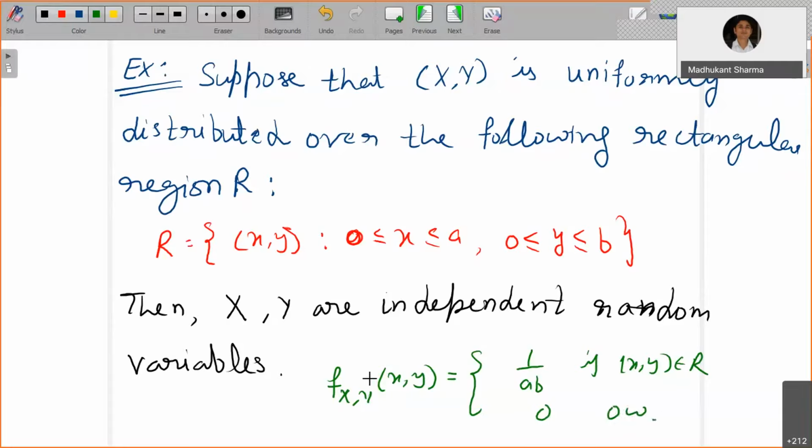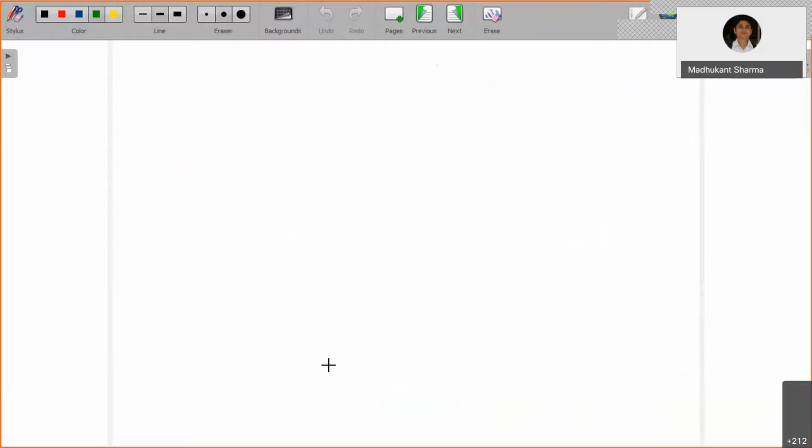Area of the rectangle, you know how to do it. Now we want to show that X and Y are independent random variables. We can show this using their marginal densities, or we can talk about their joint density function or joint distribution function, and show that they can be written as a product of their individual densities or individual distribution functions respectively.